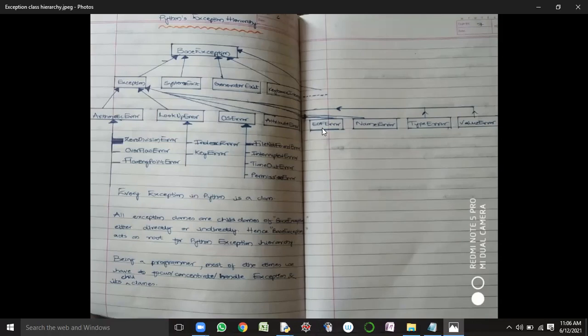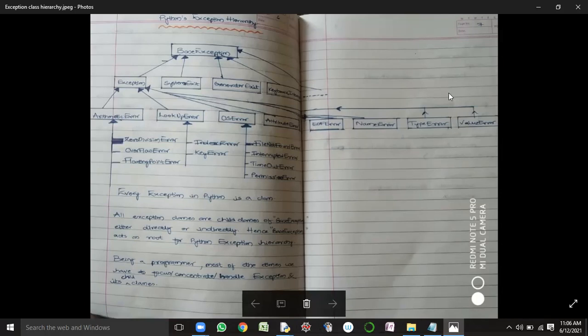Our Python virtual machine will enter into a state of ambiguity. This ambiguity is represented with which kind of error? EOF error. End of file error. This kind of error will be raised. Is it clear, guys?